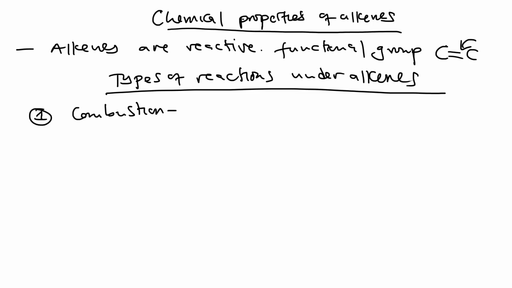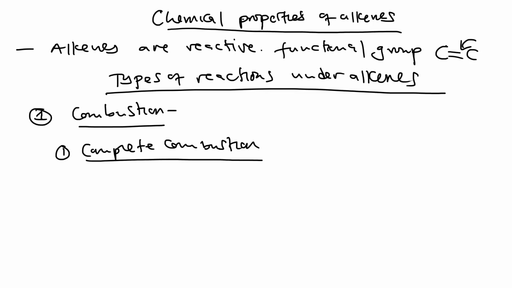These burn to produce different products, depending on the amount of oxygen. So we can break combustion down into complete combustion and, of course, incomplete combustion. We'll look at incomplete combustion at a certain stage.